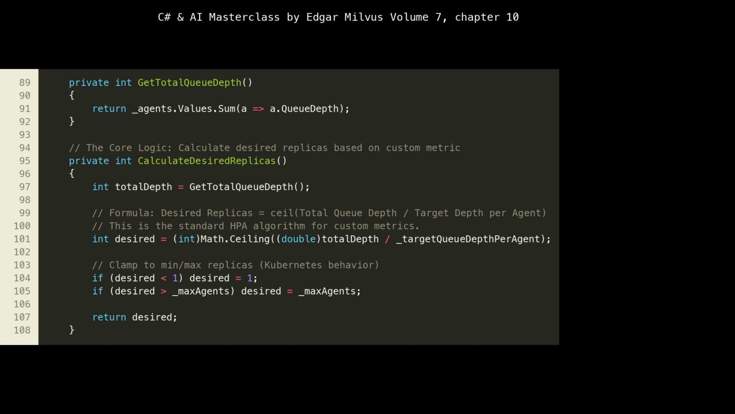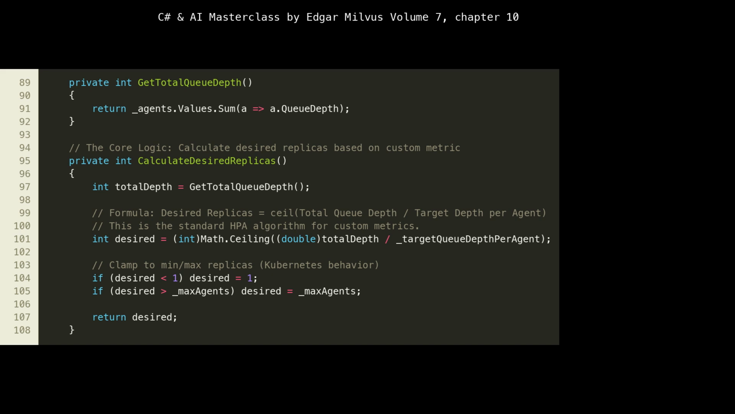This CalculateDesiredReplicas method, lines 91 to 108, is the heart of our HPA simulation. It implements the core scaling algorithm. At line 97, it calculates the total depth across all agents. Then, at lines 100 to 101, it applies the standard HPA formula for custom metrics: desired equals ceil(total queue depth / target depth per agent). This formula ensures that we aim for a number of agents that can collectively handle the current total queue depth while maintaining the _targetQueueDepthPerAgent.